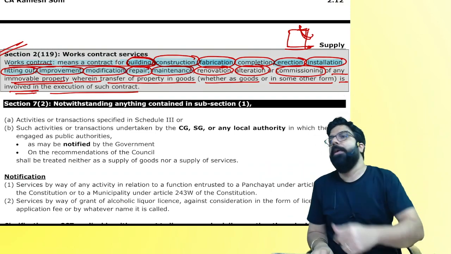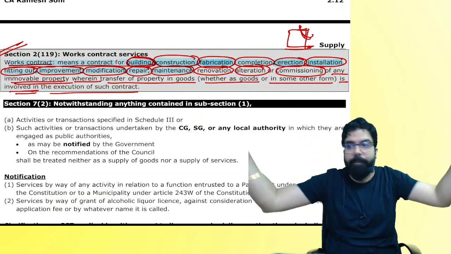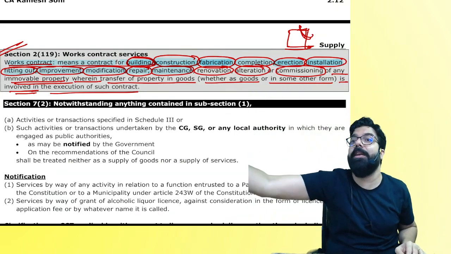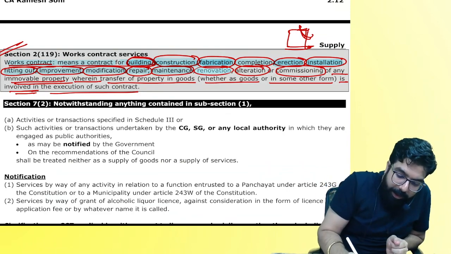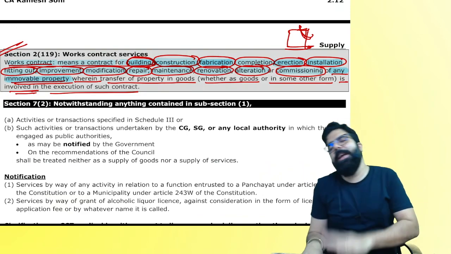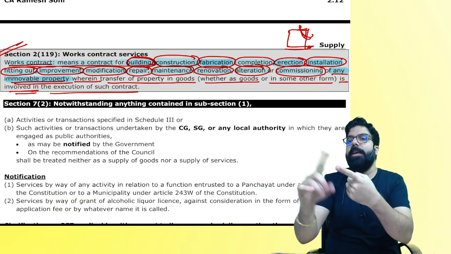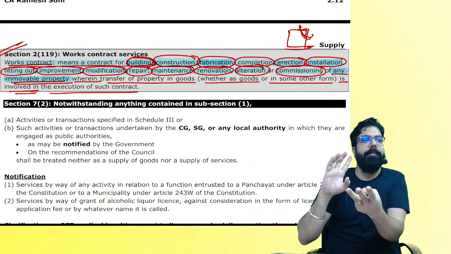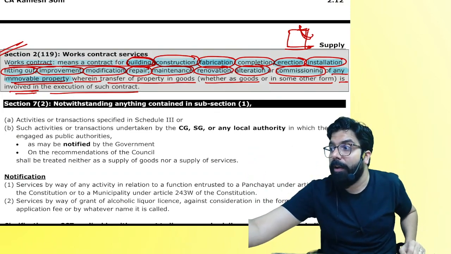Then fitting out, improvement, modification, repair, maintenance. For example, I told you this ceiling which is there has become very bad. You only get the material, you only get the laborers, get the building material and get the ceiling fixed. Renovation, alteration, commissioning of any building, an immovable property. Any immovable property, if you construct for me, if you repair for me, if you renovate for me, if you do alteration for me, you are doing what, everyone?